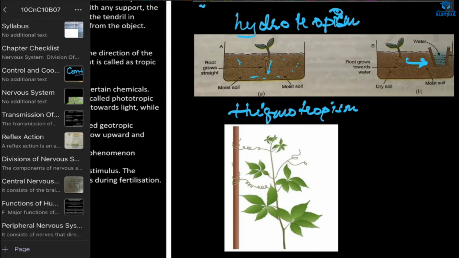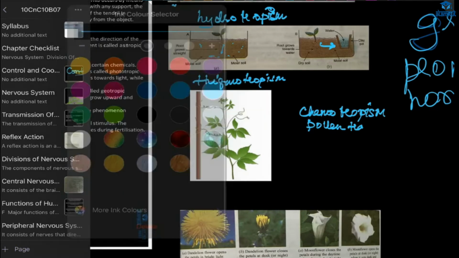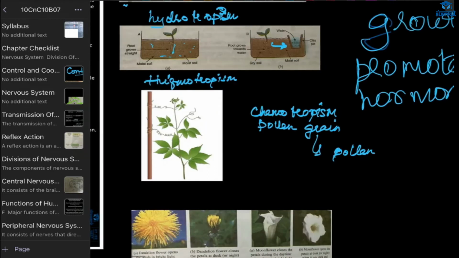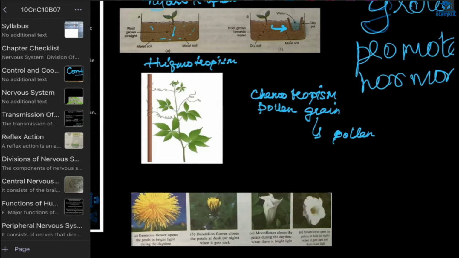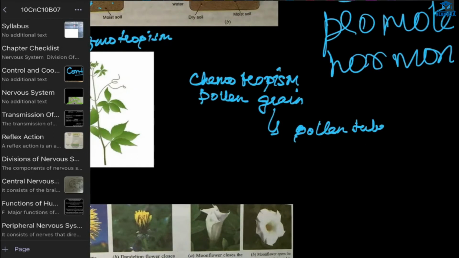Then here in this case, we have thigmotropism. These tendrils are attaching to a fence or another plant by this movement, thigmotropism. Then chemotropism: a pollen grain will have a pollen tube inside it. Whenever the pollen grain falls on the stigma, there will be signaling from the style of the female part, and because of that, a tube will be released from the pollen grain and move inside the ovule.